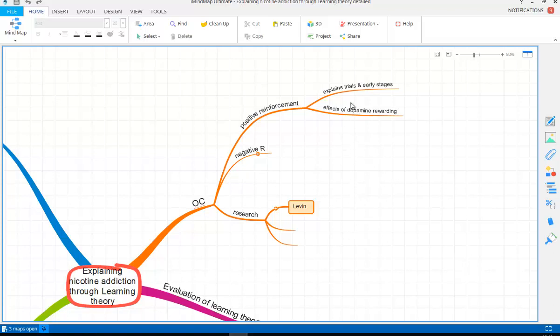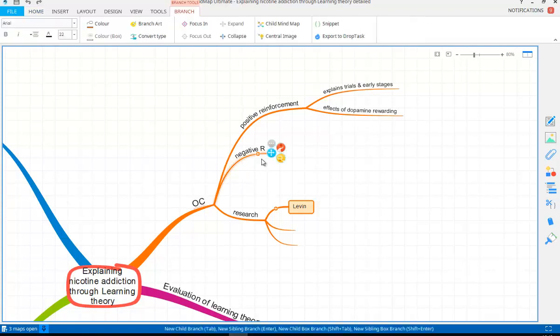So this positive effect could explain initial trials with it and the very early stages, that people might want to have that same effect repeated, and therefore they may go on to smoke again. So the positive reinforcement are the effects of the dopamine in the brain. They are rewarding, as explained. So let's go on to talk about negative reinforcement.